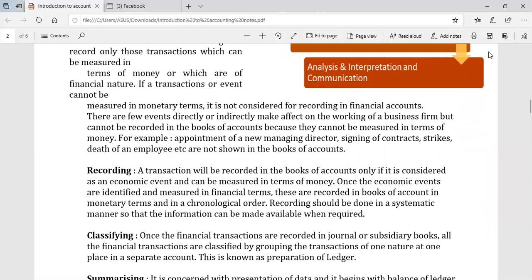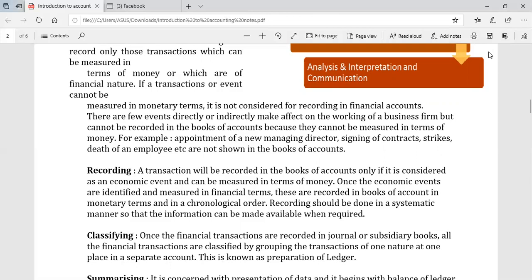So now, got it? Those transactions which cannot be quantified in terms of money cannot be recorded in the books of account. There are a few events which directly or indirectly affect the working of the business firm, but cannot be recorded in the books of account because they cannot be measured in terms of money.